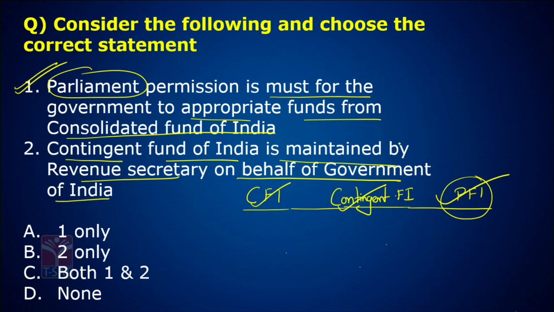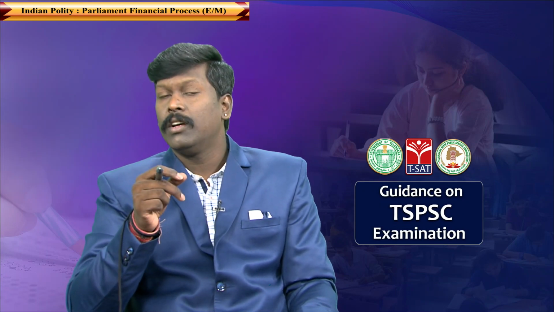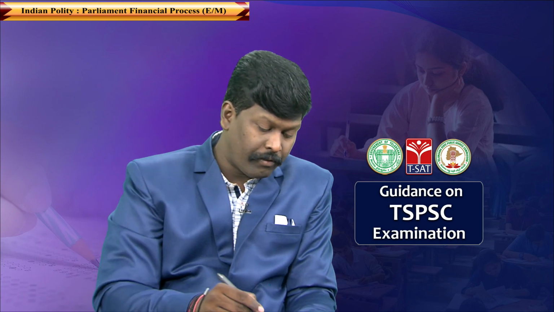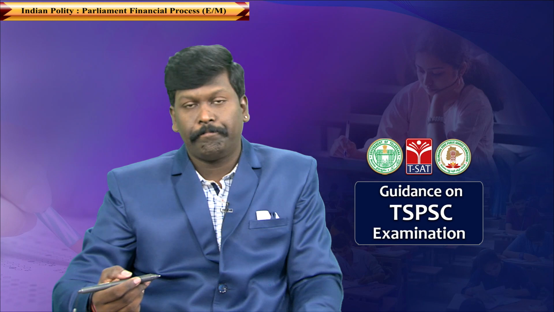Contingent Fund of India is maintained by the Revenue Secretary. Correct, on behalf of the government. Wrong. On behalf of the President of India. See, who has the authority to appropriate funds from the Contingent Fund of India? It is the President. The President has the authority to authorize the funds from the Contingent Fund of India. So the answer for this is A.